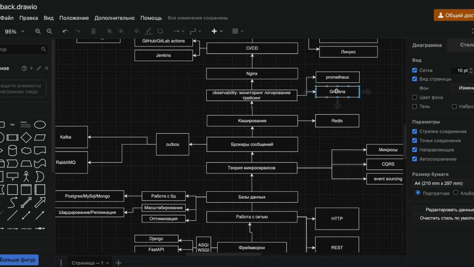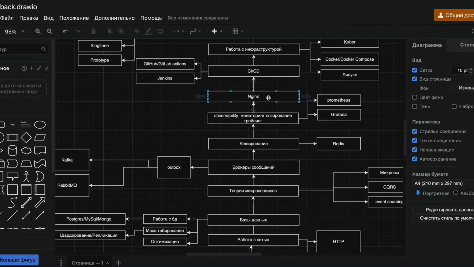Grafana, on the other hand, visualizes all this in a clear tabular format, giving us the ability to view everything in a convenient, attractive way without any issues. That's why the concepts of observability, monitoring, logging, and tracing are important. It's important to know that tracing is, roughly speaking, when we track each request, the interactions in the code, and how much time each one takes, while logging is simply recording information in a clear format. There are many different libraries, and not just libraries, but also services, so it's really up to your personal preference. But monitoring is the main thing, simply because we monitor each of our services and display the information in a clear, visually appealing format.